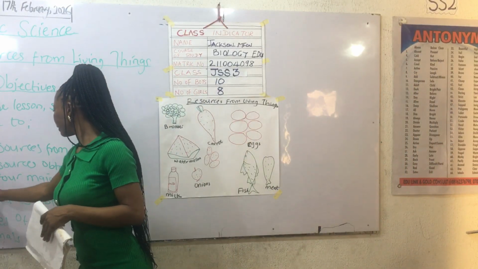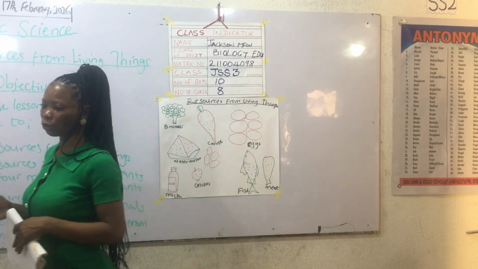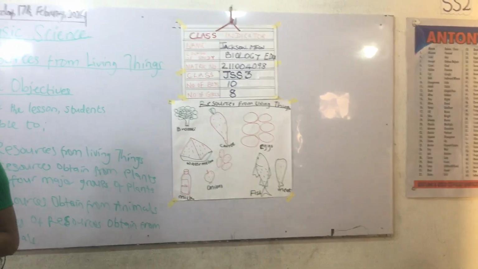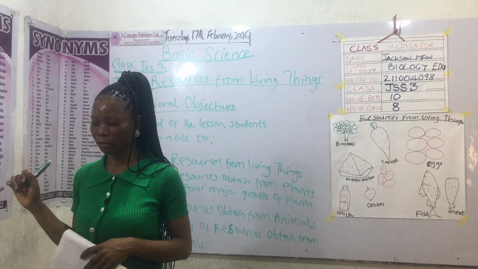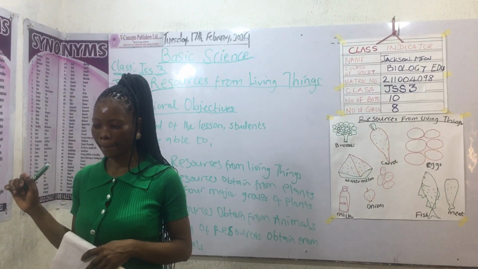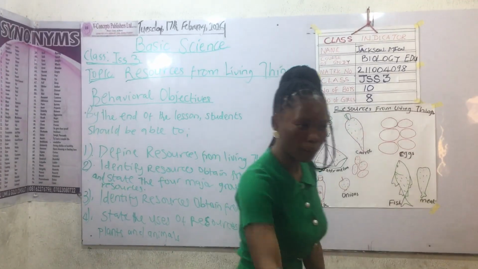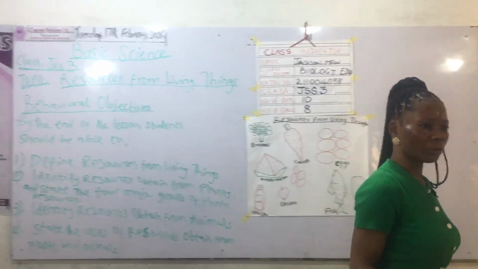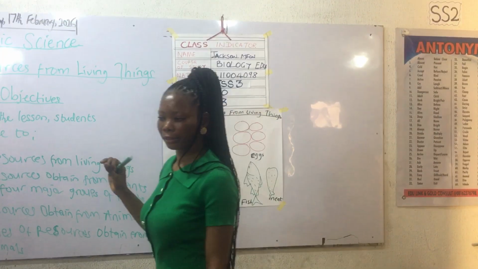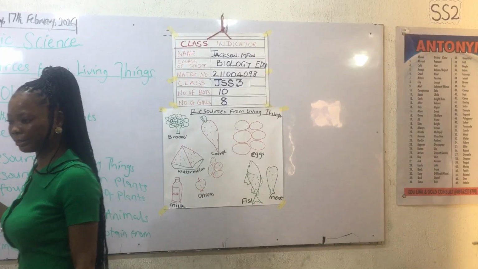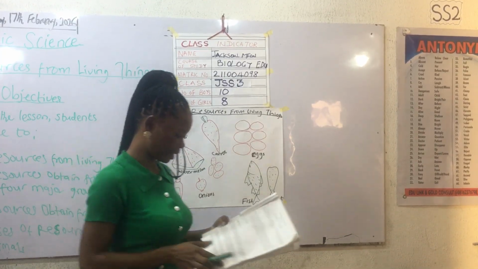Now, state the 4 major groups of plant resources. So we have 4 major groups of plant resources. Who can mention the 4 major groups of plant resources? Any idea? Okay, let me help you out. So we have cash crop, we have food crop, we have what again? Textile. Dye and textile.